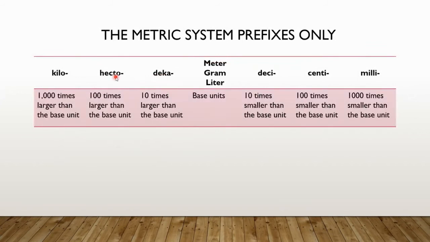Now, here are those prefixes. They're actually based on powers of 10, as you can see here. 10 times, that kind of thing. We're actually going to use this table to convert between the different units in the metric system. That's what we're going to do, as you'll see. And it's really going to be based on moving a decimal point. We can do that because, again, the prefixes are based on powers of 10.